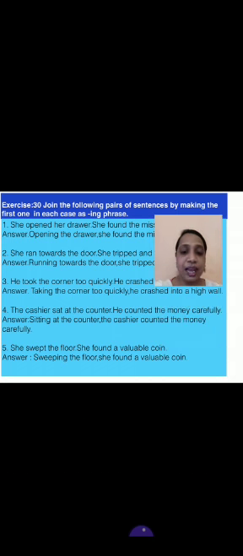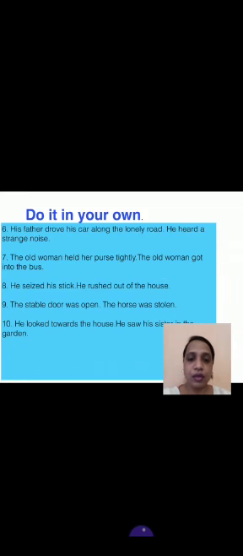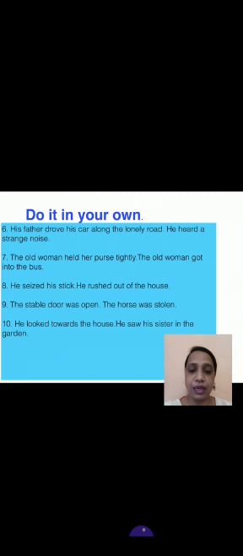Number 4. The cashier sat at the counter. He counted the money carefully. Sat. So sitting at the counter, the cashier counted the money carefully. Next, she swept the floor. She found a valuable coin. Swept will become sweeping. Sweeping the floor, she found a valuable coin. So, children, till 5 I have done for you. Now the remaining 6, 7 and 8 you have to do on your own.